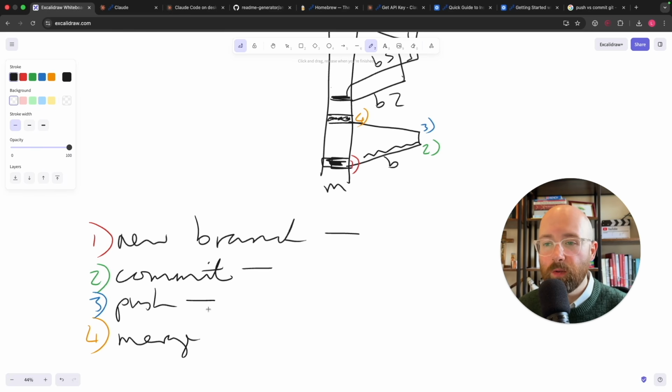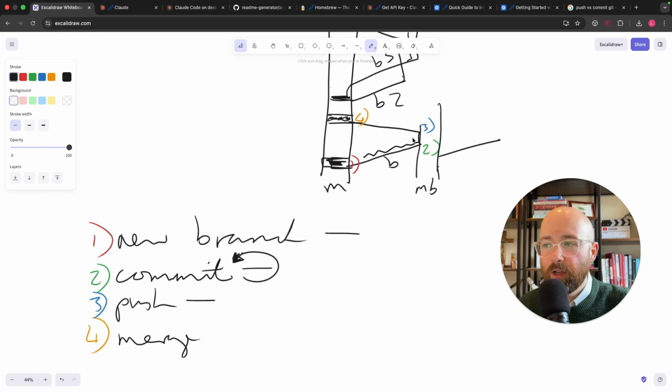Because local commits, you can roll back on these commits. So you can commit something and then go, actually, you know what, I don't want to push it up. And then merge is like, because you can run off of this branch, this branch could in a sense become its own mini main branch, where then you could branch off other ones.